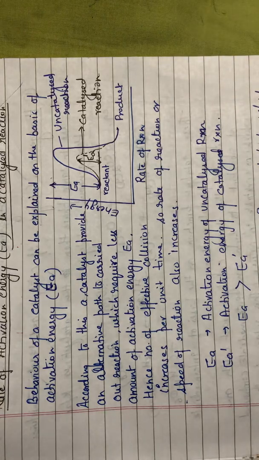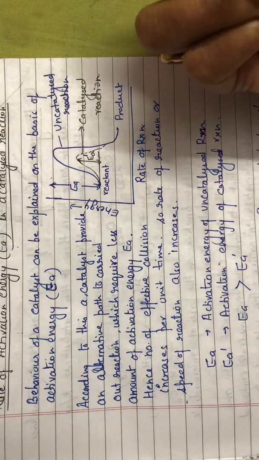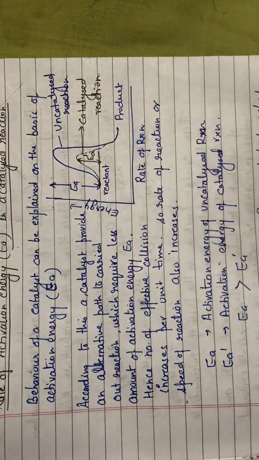You can understand the concept like this: if you are going from here to Kolkata by train, it takes around 12 to 13 hours. But you are going from Siliguri to Kolkata by air, by plane. Then what happens?